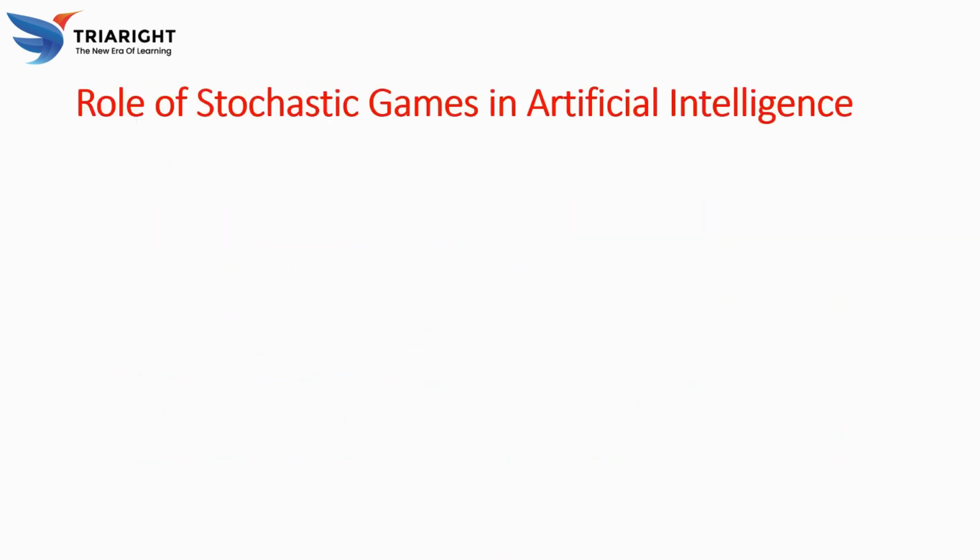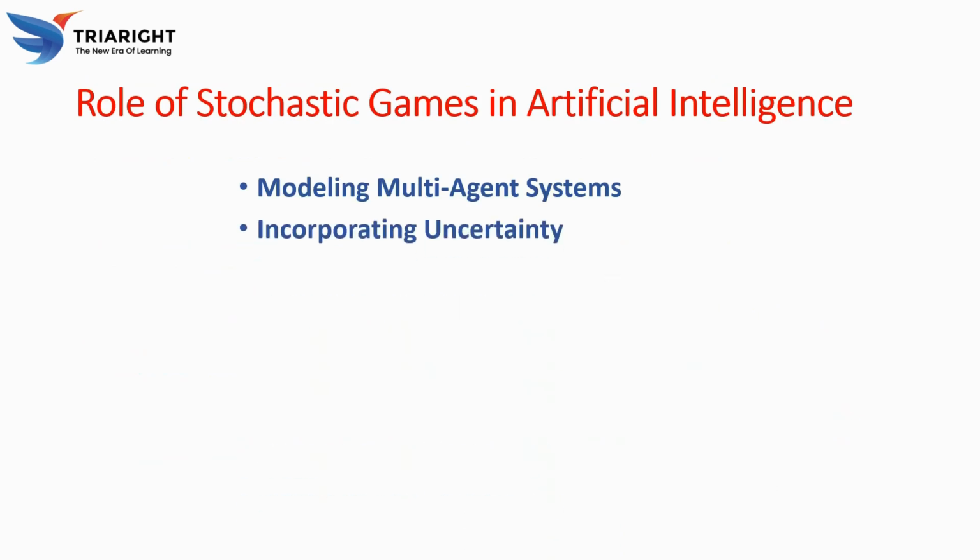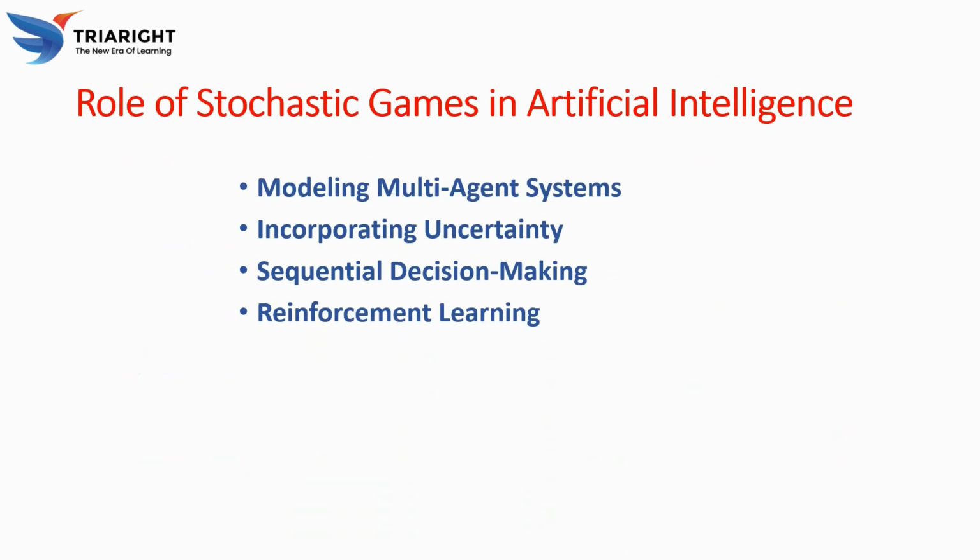So here we have the roles of stochastic games in artificial intelligence: modeling multi-agent systems, incorporating uncertainty, sequential decision making, and reinforcement learning.